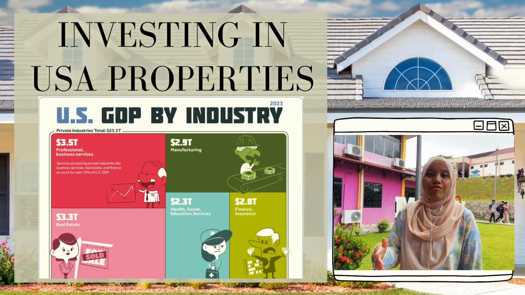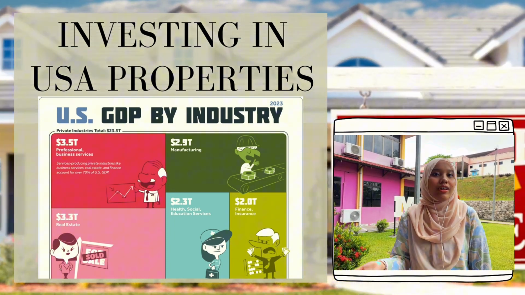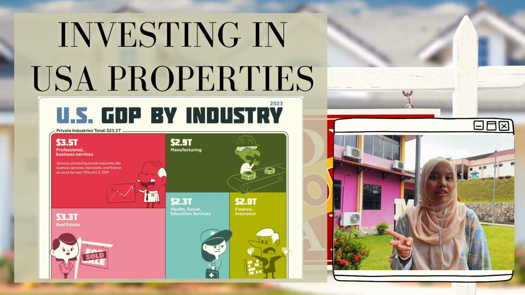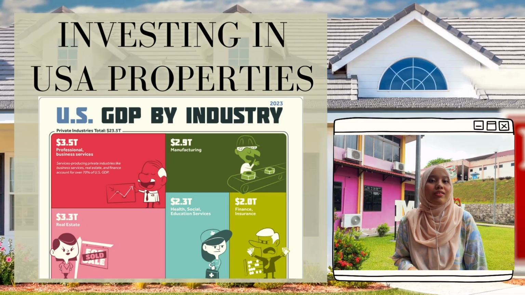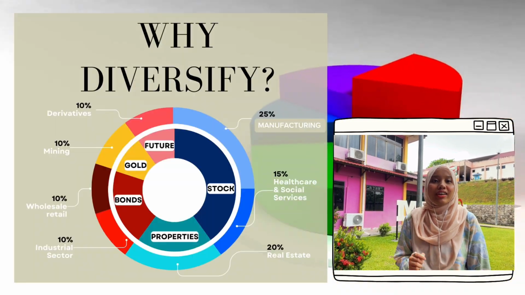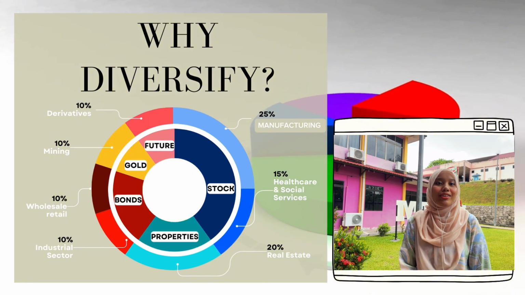Next, we go to a different asset class, which is real estate. The US real estate market is another attractive option as the second contributor to GDP. Properties offer rental income and a potential appreciation in value. Let's allocate 20% of our million to real estate for long-term growth and stable return.